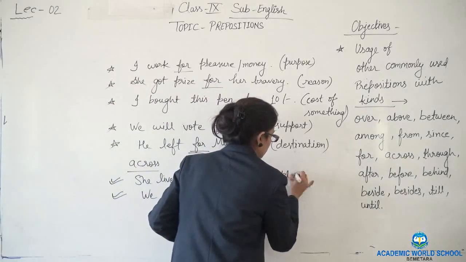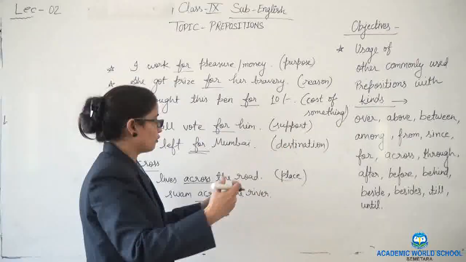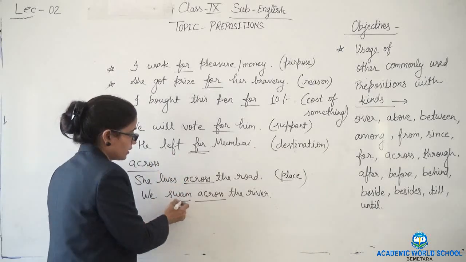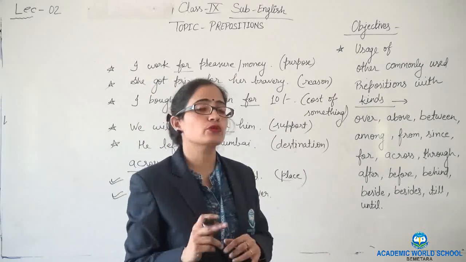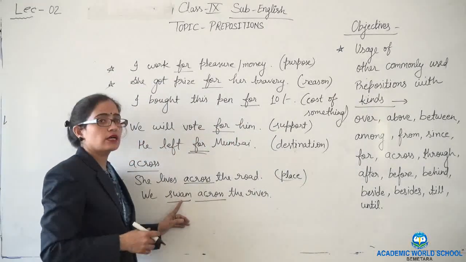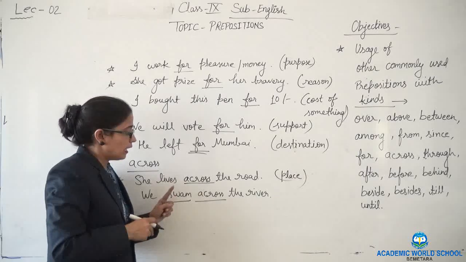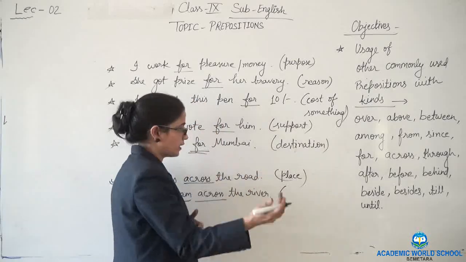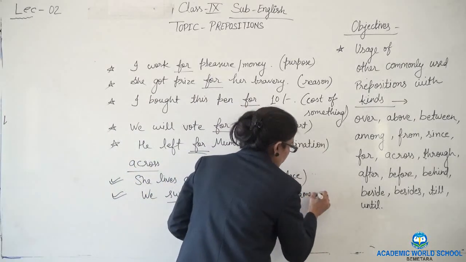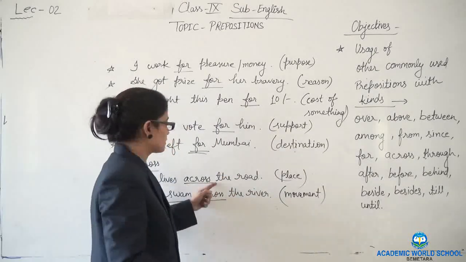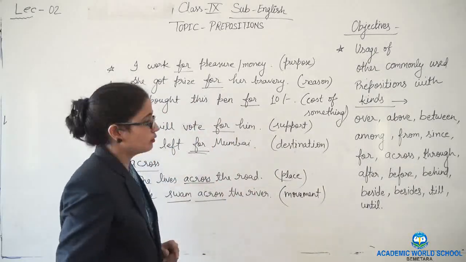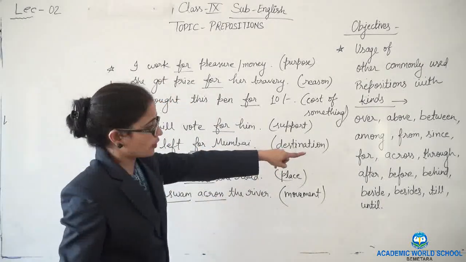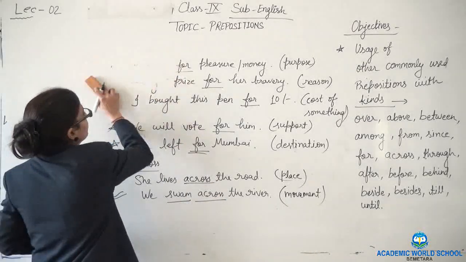How is it showing the place? This is telling about the other side of the road, the other side of something, and this is showing the movement from one side to another side. I told you that movement will be used with the action verb. Swam is the second form of swim, and this is an action verb, movement is happening, that's why across is used here, from one side to another. Then after across, through is also there. How is through used?